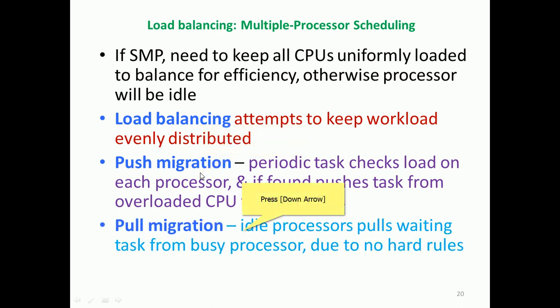Or else we can also pull, where an idle processor keeps watching the other overloaded processors, and when it finds there is more load, it can forcibly pull a waiting task from the busy processor. There are no hard and bound rules here; a particular process may take more load or less load, and it keeps waiting for a particular resource which may come at no definite time, so then it has to pull that, right.